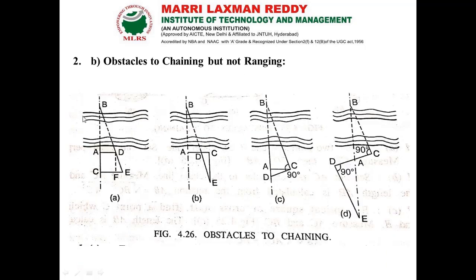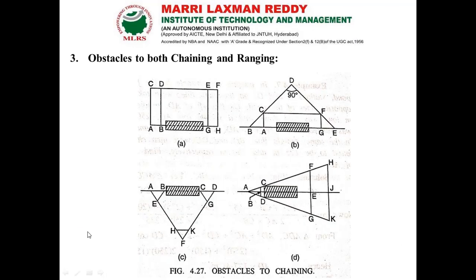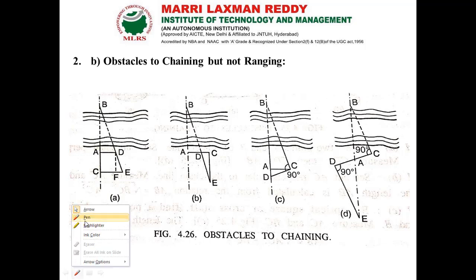Next, if it is a river, we cannot access the left side or right side of the line AB, since the river water is running continuously. At that time, how are we going to measure it? Here we have points B and A, where A is at one shore and B is at the other shore. So how can we do our ranging process?